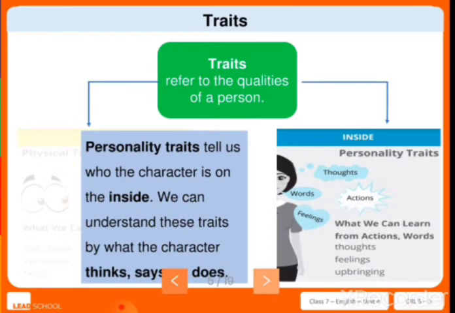The next trait refers to the qualities of a person: the personality trait. It tells us who the character is on the inside, that means how he behaves. We can understand these traits by what the character thinks, what the character says and what he does. So personality traits are about thoughts, actions, words and feelings. We can learn from action words, thoughts, feelings and upbringing. This is known as personality traits.